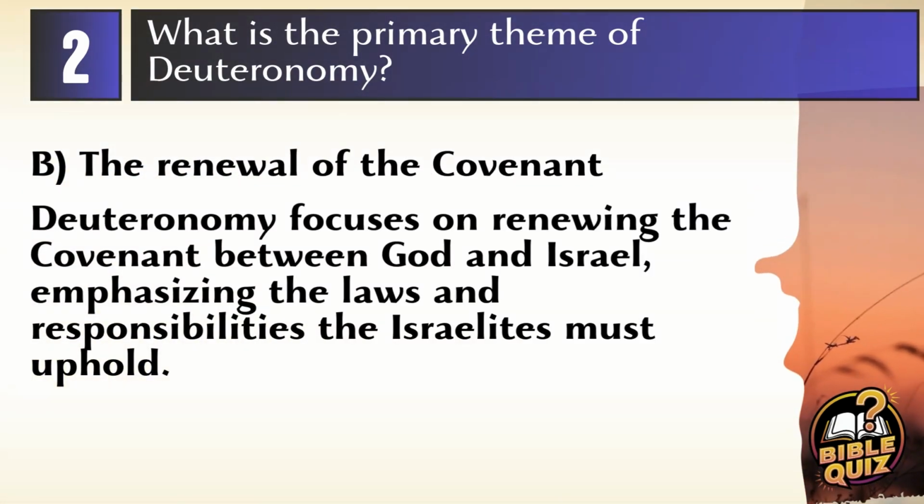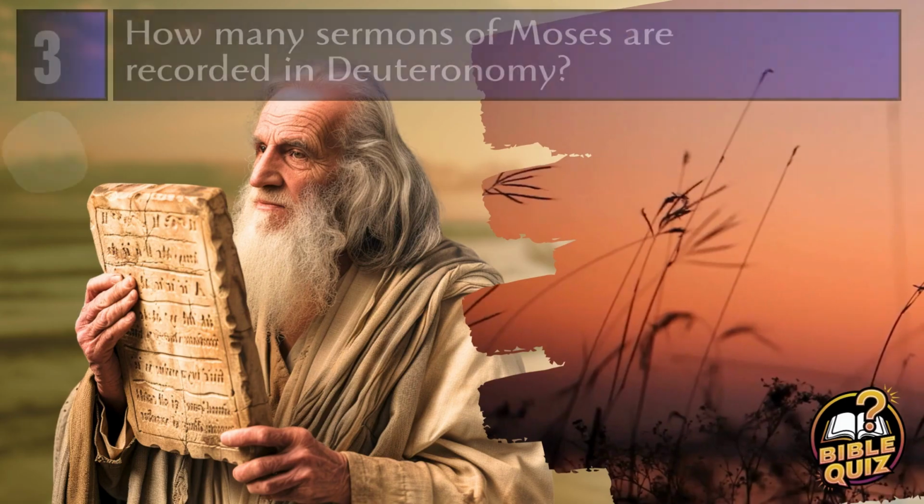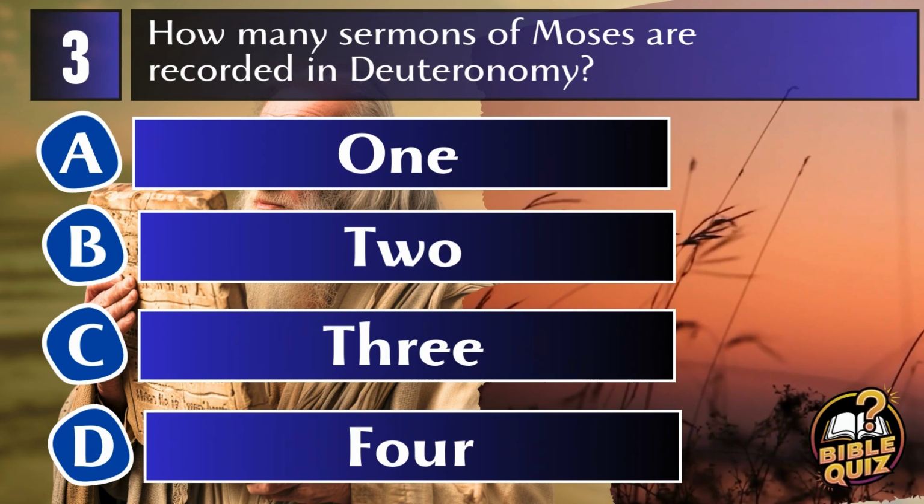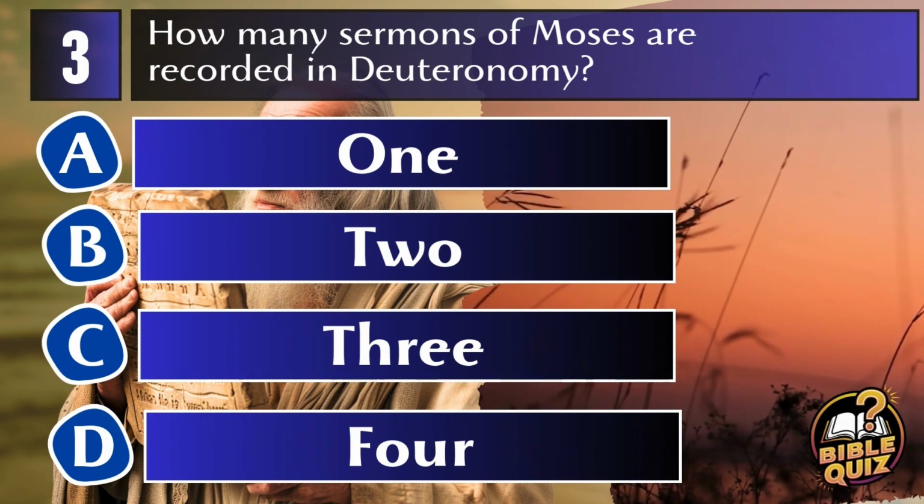Answer: B. The renewal of the covenant. Deuteronomy focuses on the renewal of the covenant between God and Israel, emphasizing the laws and responsibilities the Israelites must uphold. Question 3. How many sermons of Moses are recorded in Deuteronomy?